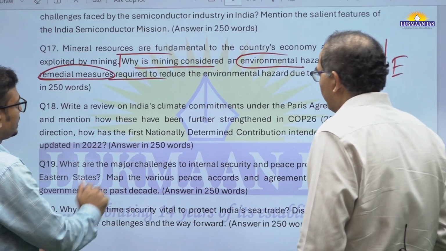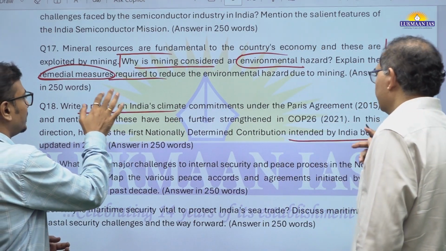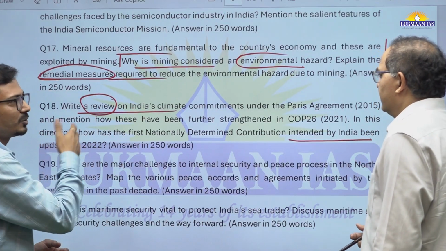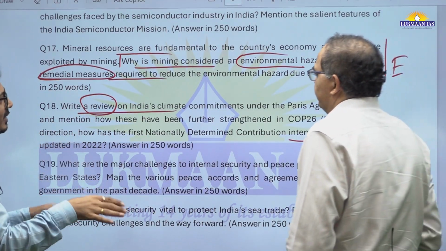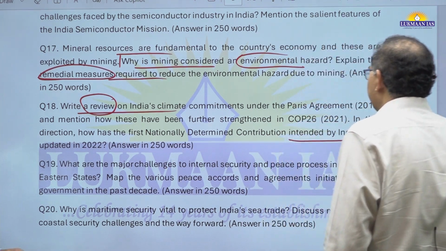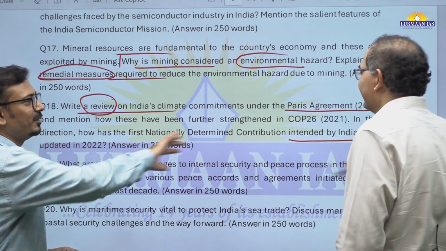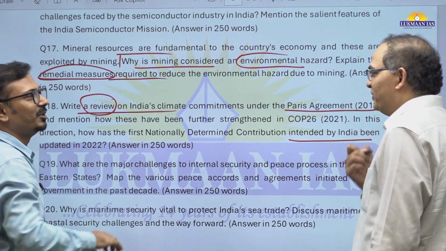Now this question is on Paris Agreement, but sir, the tricky aspect here is this one. Most students will be writing about the Paris Agreement and commitments. Review of India's climate commitments under the Paris Agreement. They will write about the Paris Agreement and India's commitments, but it is a review they have to write.